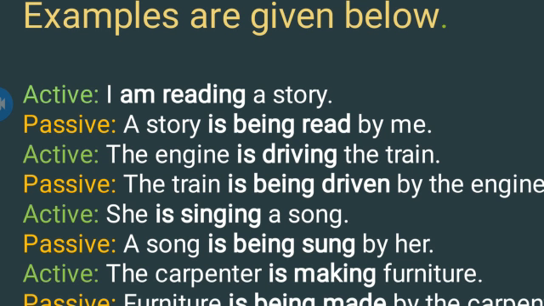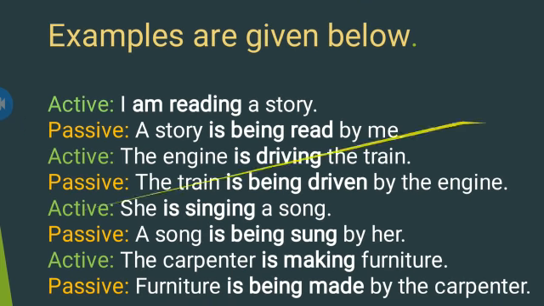Being, we are adding being because the active sentence is in present continuous tense. Read is the third form of the main verb read. It is spelled the same, but we pronounce it as red. A story is being read by me. As you know, we always add by whenever we are changing a sentence into passive from active, and I will be changed into me. Next sentence is, the engine is driving the train. The train is being driven by the engine.